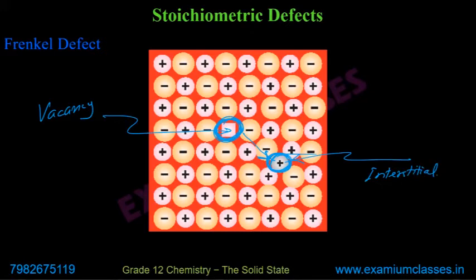So Frankel defect is a combination of vacancy and interstitial defects, but in ionic compounds. We know what is vacancy defect, we know what is interstitial defect, but if both happen simultaneously in an ionic compound, then it is known as Frankel defect.